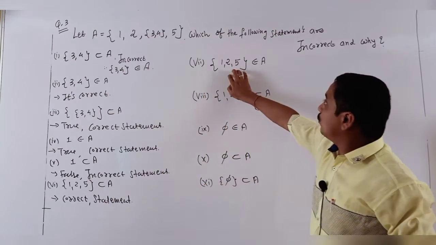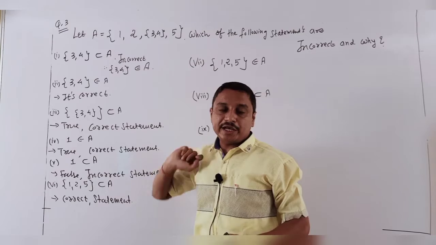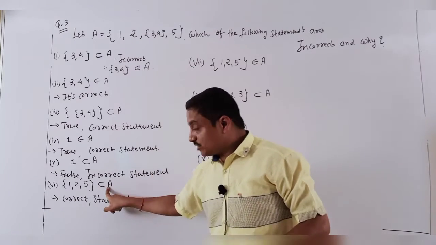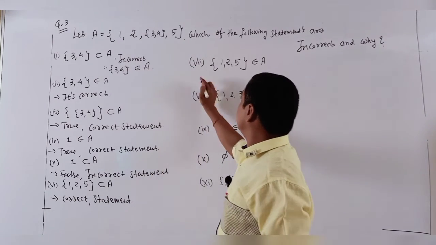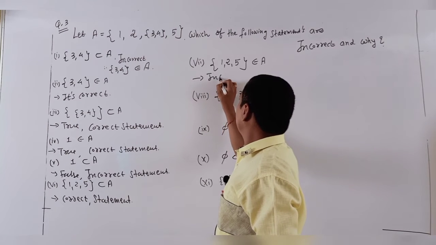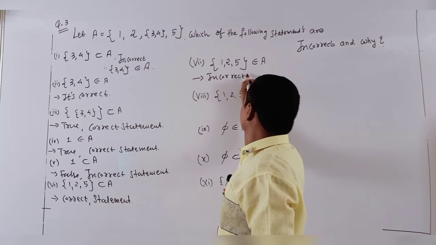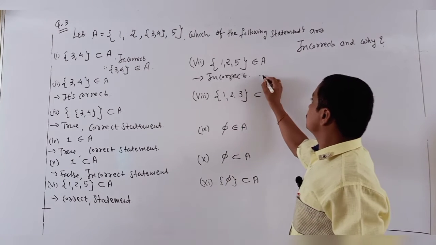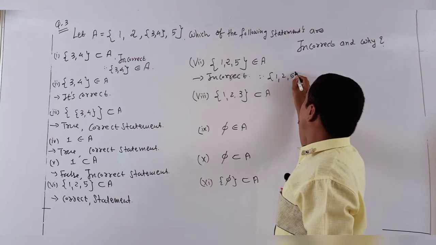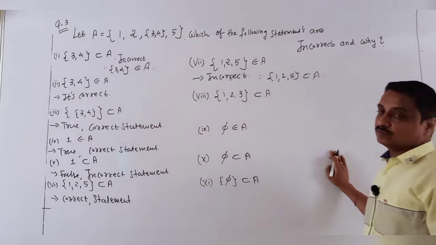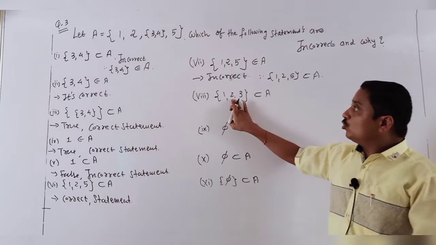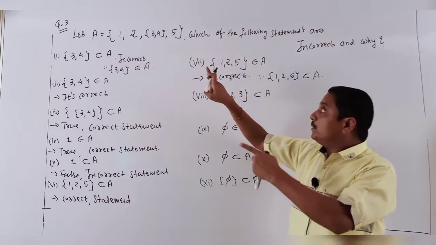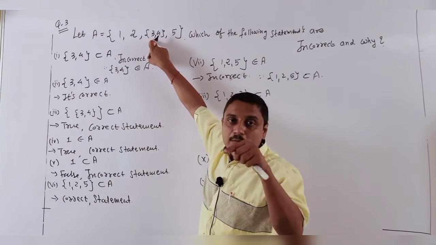Now continue. {1, 2, 5} belongs to A? No, it is not belongs to. It is correct as a subset. So here I mention it is incorrect, because {1, 2, 5} is a subset of A. Continue. 1 is present, but 3 is not belonging, it is combined as {3, 4}.